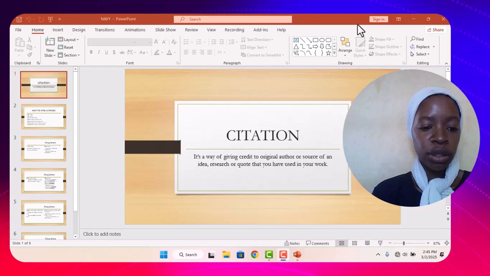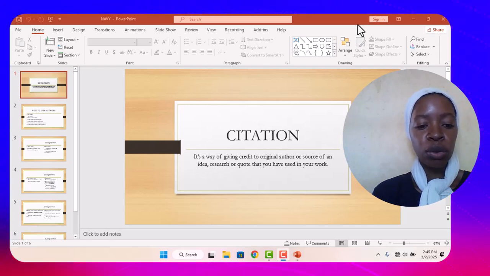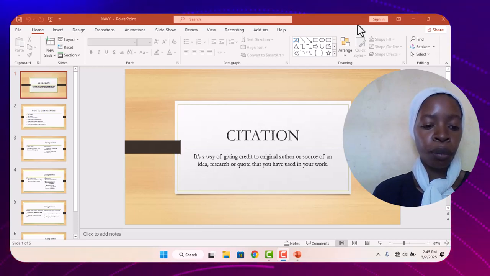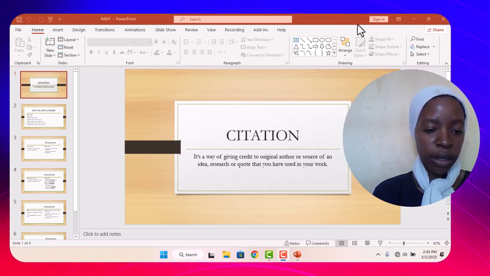The first one is that the APA manual states that the year should be included in all citations that are in brackets. Do include the year in all parenthetical citations. I'll show you how that looks. And we also have the narrative.